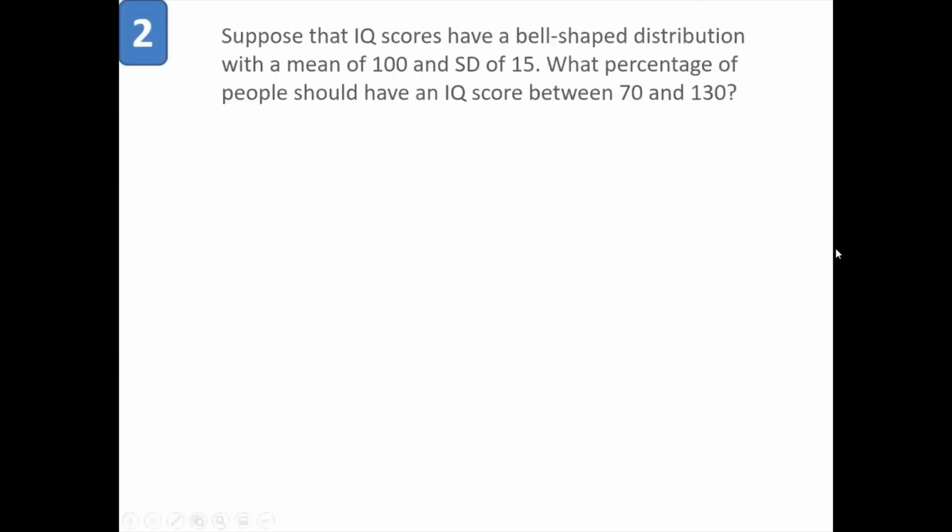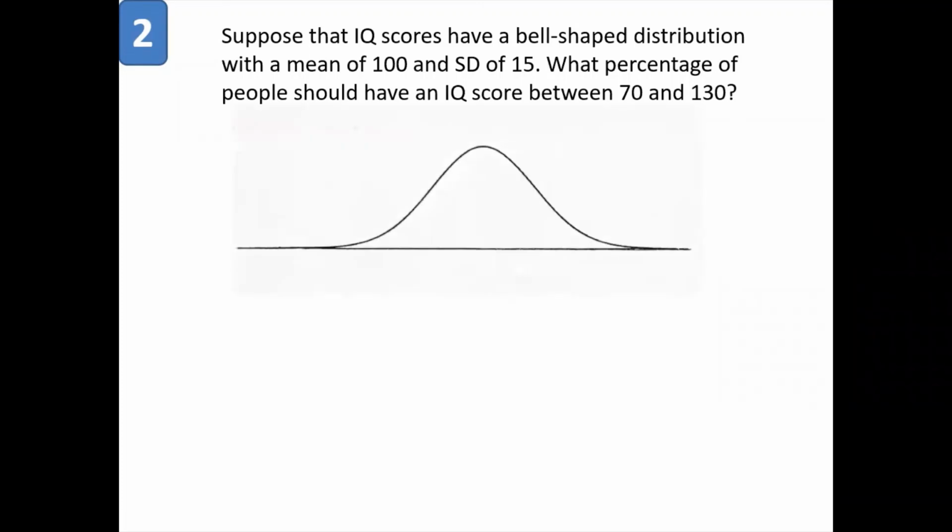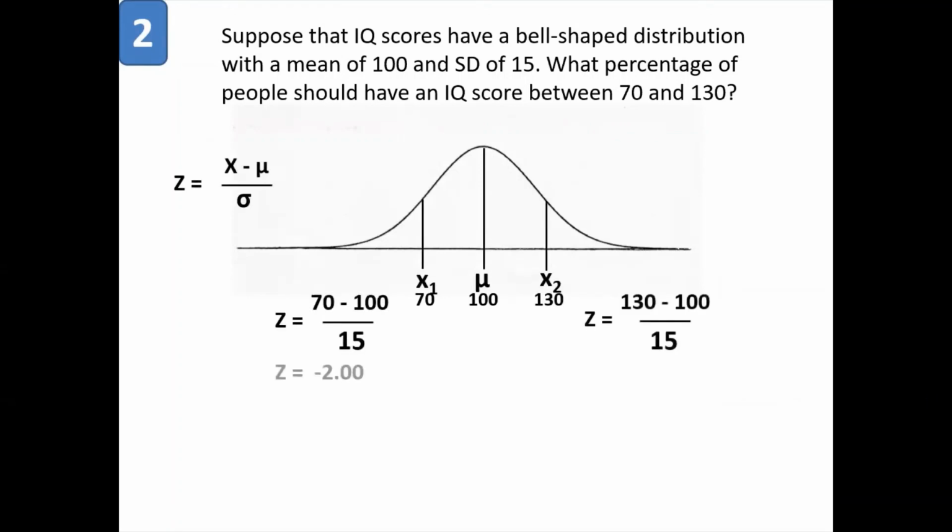So next problem, 70 and 130. I'm keeping the same mean, 100, and same standard deviation, 15. So I want to calculate the percentage of population between 70 and 130. Again, I'll follow the same steps. I'll draw the mean, which is 100. X1 is 70 now, X2 is 130. Using the formula, if I calculate, Z comes as 2.00 on both the sides.